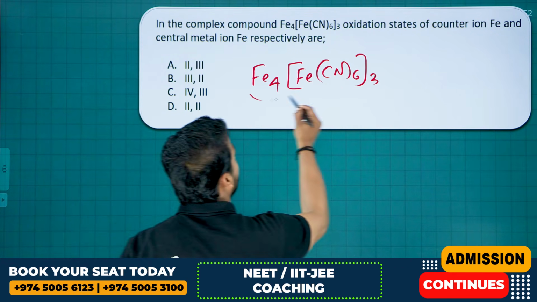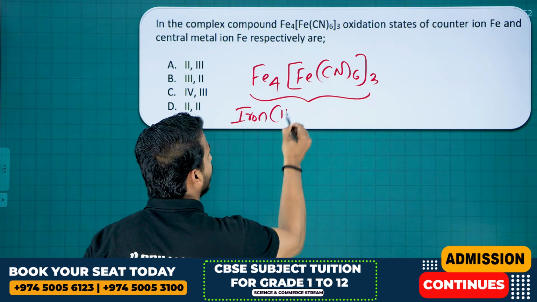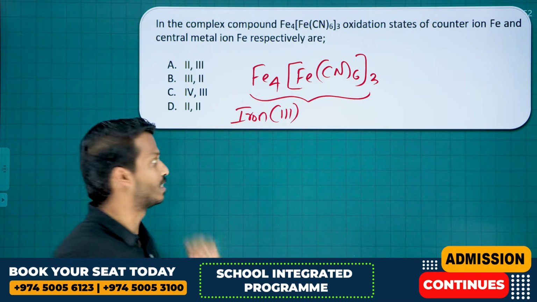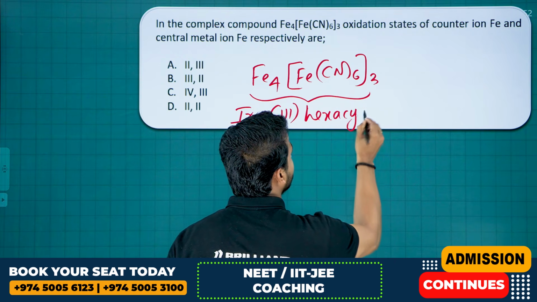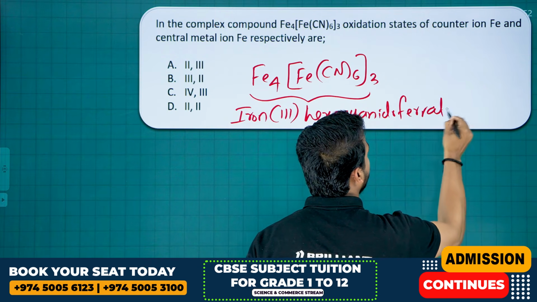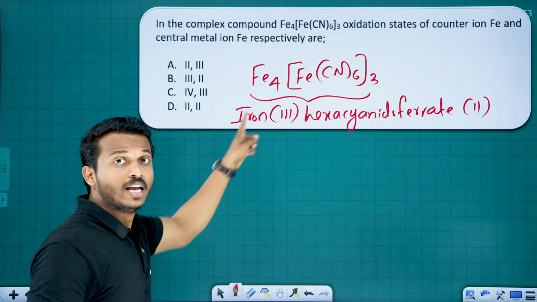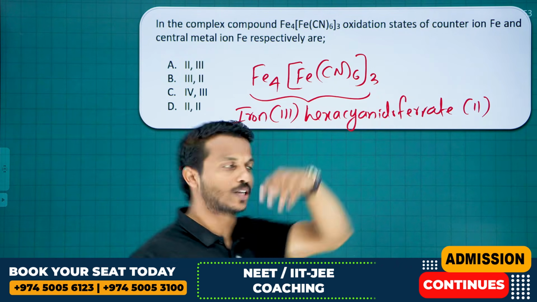Do you remember the name of this compound? Iron(III) hexacyanidoferrate(II). The counter ion Fe has charge 3+ and the central metal atom is in 2+ oxidation state.